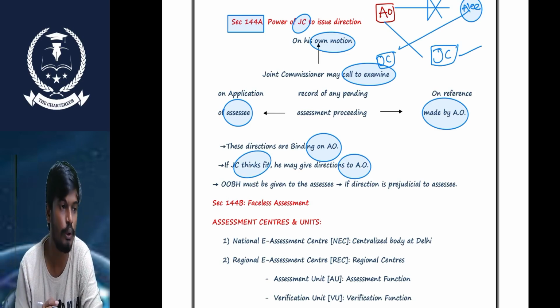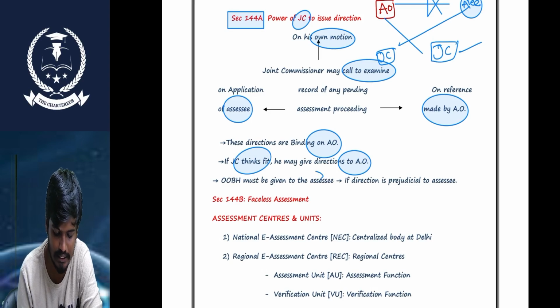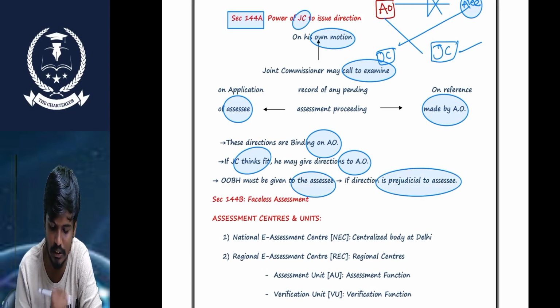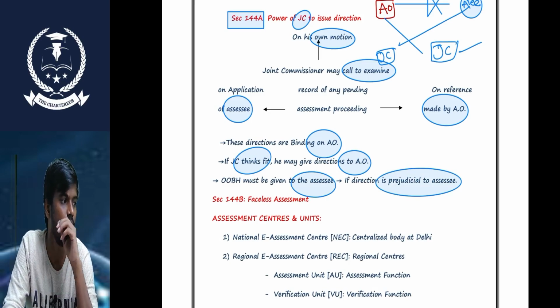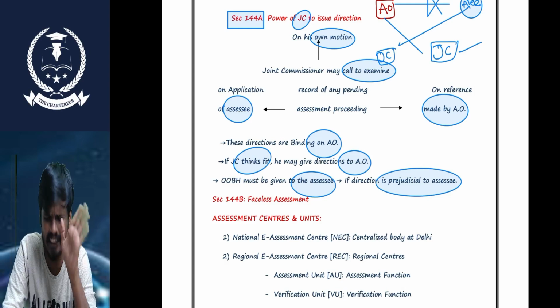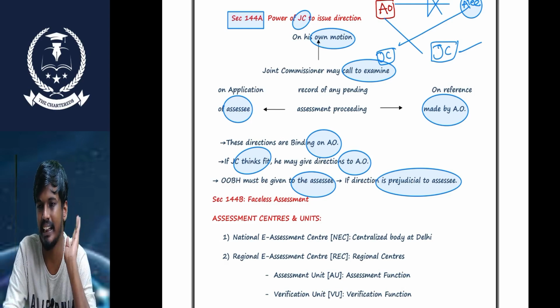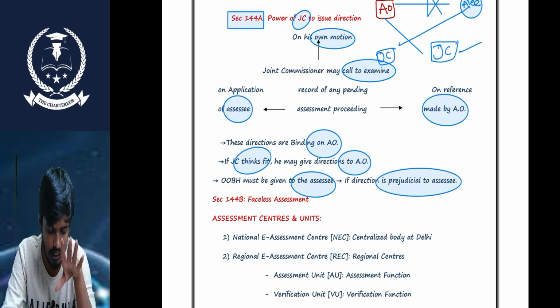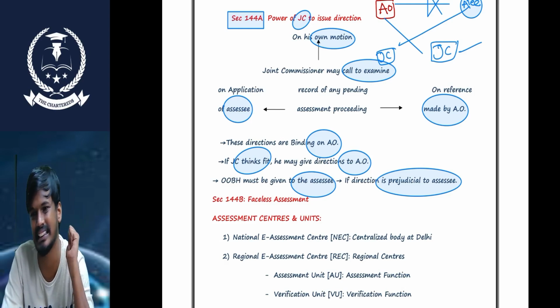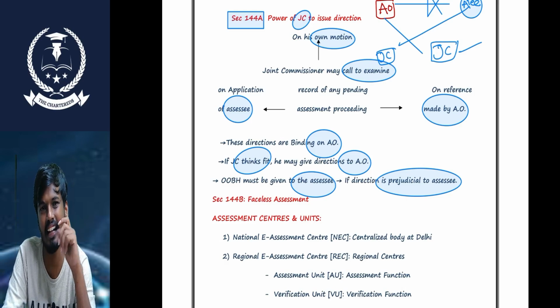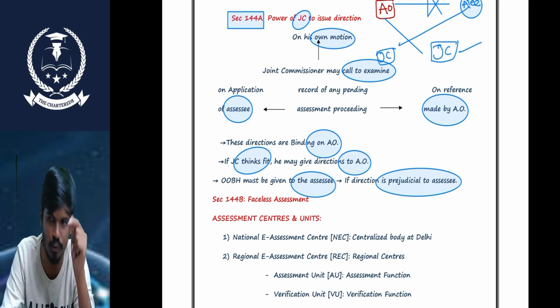Sir, must the opportunity of being heard be given to the SSC if the directions are prejudicial to the SSC? Procedurally it is very simple, sir. Don't worry, I will explain. If on an application by the SSC or the AO, or on his own motion, a joint commissioner calls the records of any pending assessment, and after that thinks he needs to give a direction to the AO, he gives some direction to the AO.